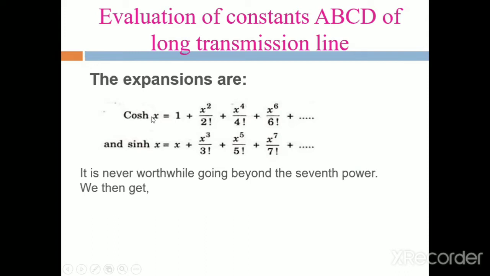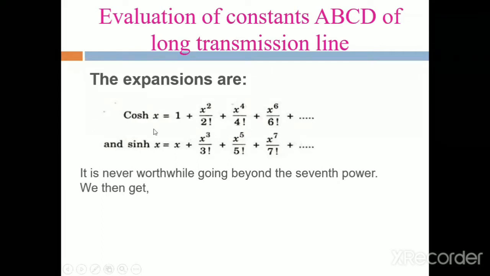The cosh x is equal to 1 plus x squared by 2 factorial plus x power 4 by 4 factorial plus x power 6 by 6 factorial plus x power 8 by 8 factorial plus x power 10 by 10 factorial and so on.